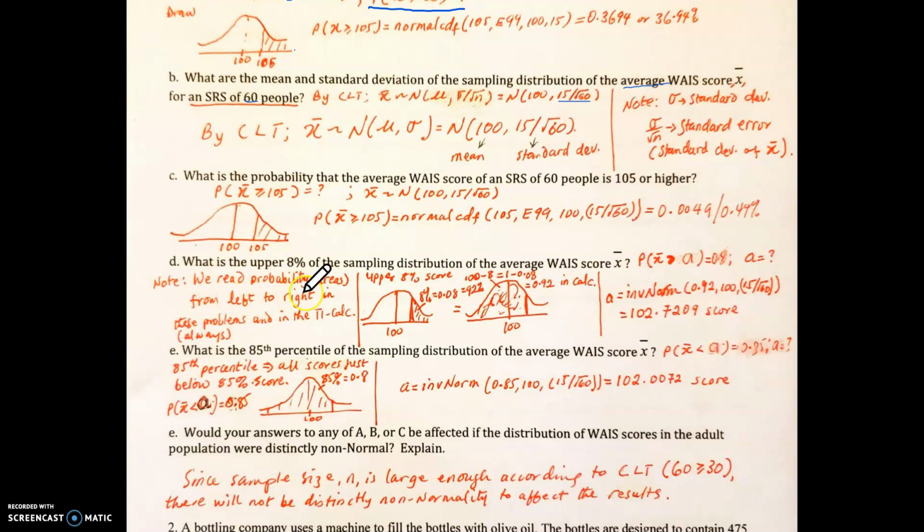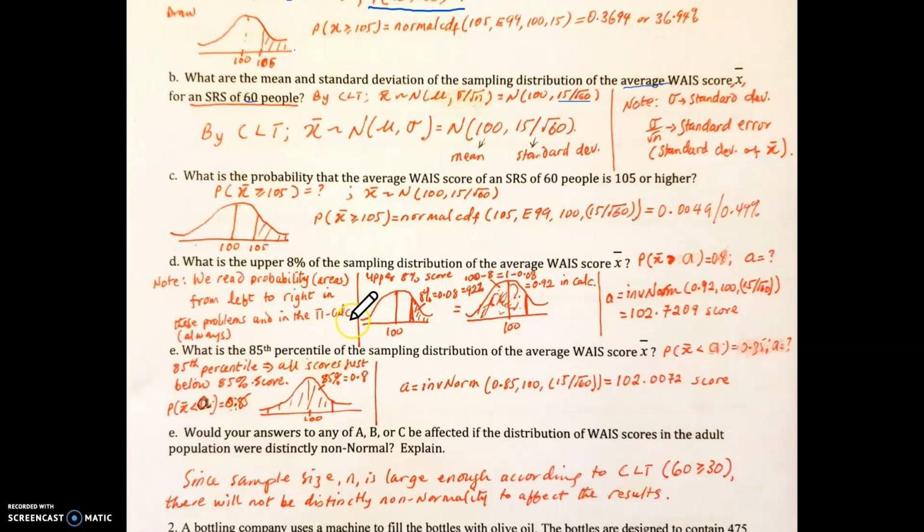Over here, I've said that we read probability or areas from left to right in these problems and in the calculator. So always when you are putting the value in the calculator, make sure that you transform it to be a value from the left. This value here is not starting from the left.